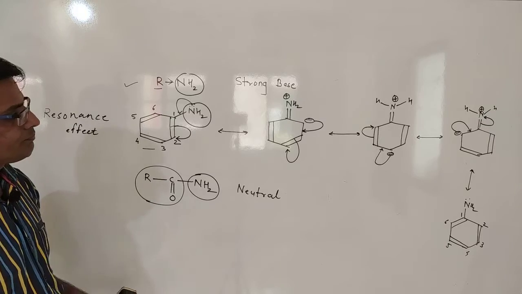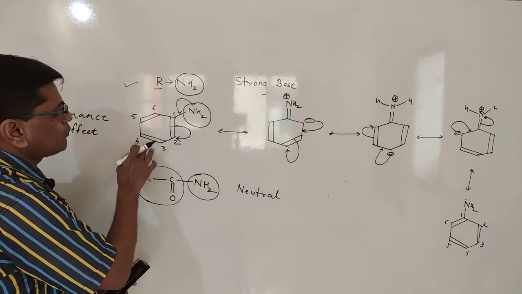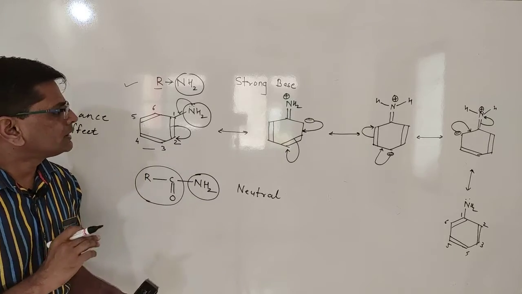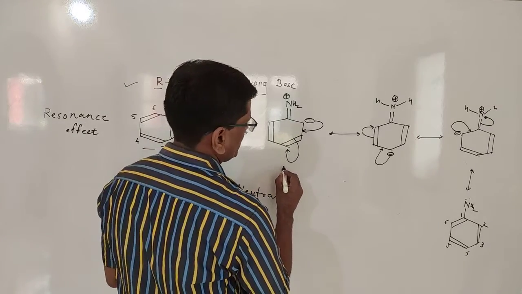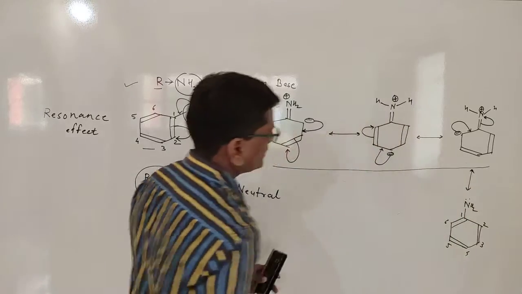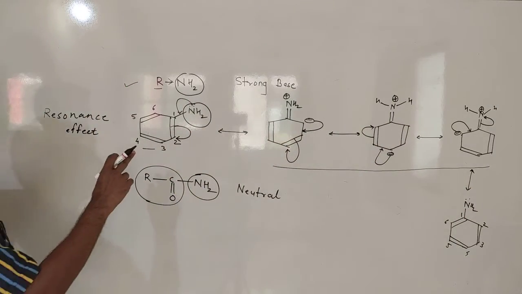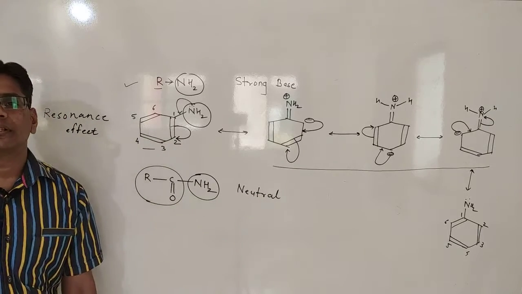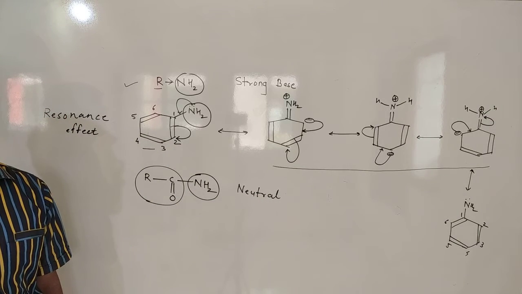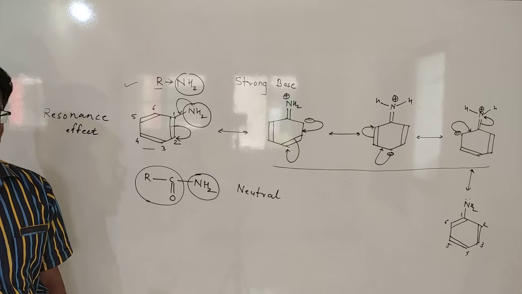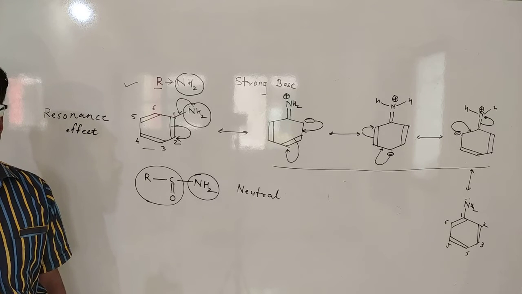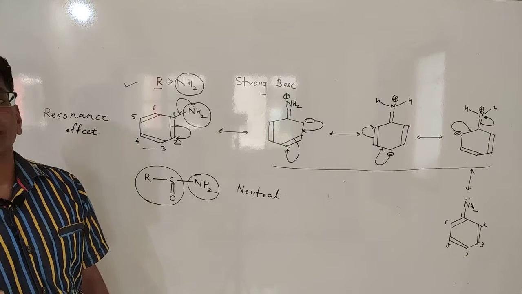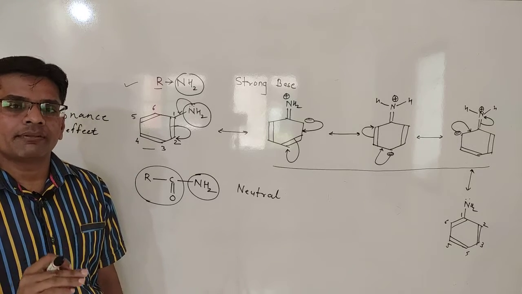Okay, but the main reason why aniline is a weaker base compared to an aliphatic amine is due to these resonating structures. When you compare these five resonating structures, according to the definition of a base, the nitrogen only acts as a base when it donates its lone pair, and when the lone pair is available at